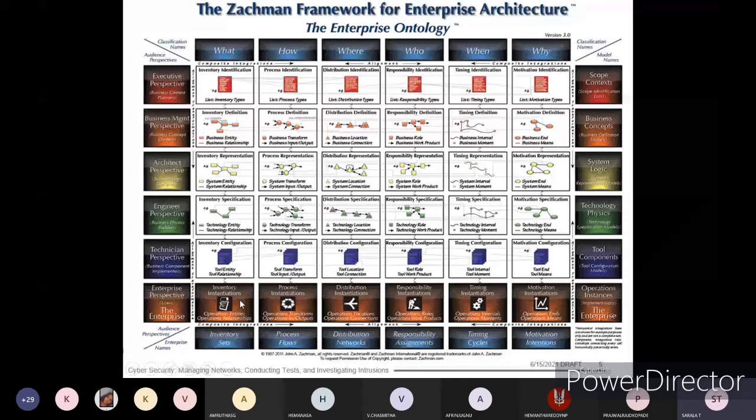If you are going for how, that is the process related instantiations, that is operation transform and operation input output with respect to that process instantiation. If we are going with respect to distribution, operation location and operation connections, how the functions are interconnected. Responsibility, operation roles and operation work products, all those things come under who is doing that.